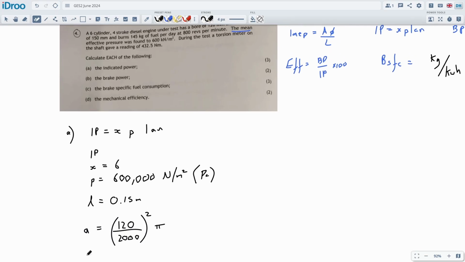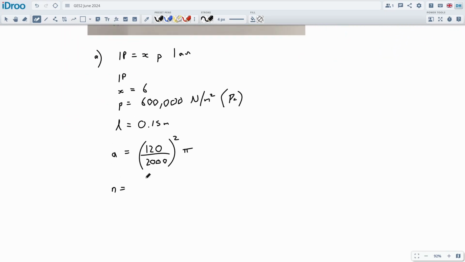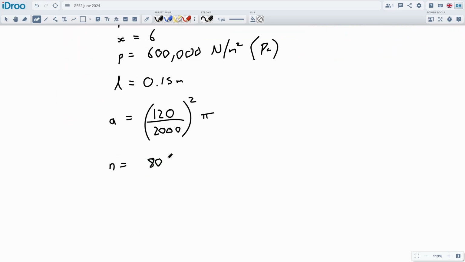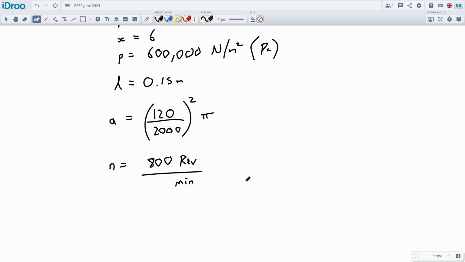And we've got N, which is the number of effective strokes per second. And if it's a 4-stroke, we've got to be careful about it. So N is equal to, let's start with 800 revs. So this is 800 revolutions per minute. Let's drop this down into revolutions per second. So we'll do 800 divided by 60 to get it into per second, and that's 13.33. So this is 13.33 revolutions per second.